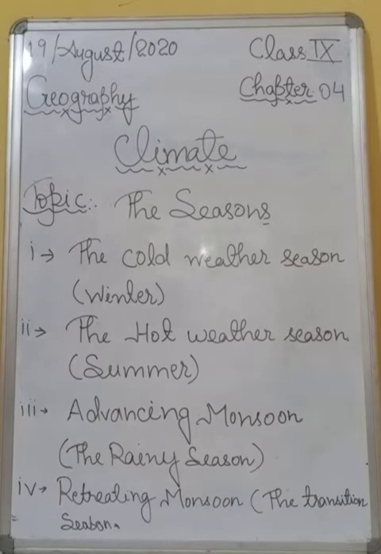Okay. After that, your third season is the advancing monsoon or the rainy season. So students, as you know very well, the low pressure area over the northern plains intensifies by mid-June and attracts the trade winds. Okay? And students, again one question will arise here: what are trade winds? Already I had explained trade winds and Lu, etc. in class 8. Okay?